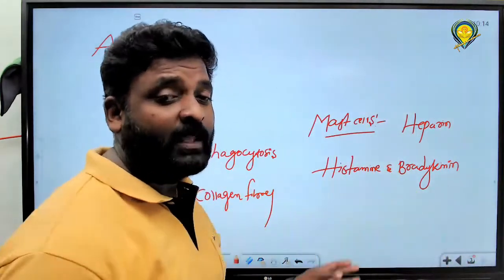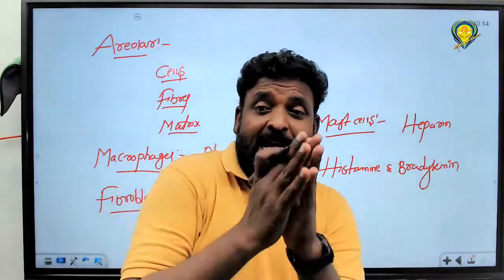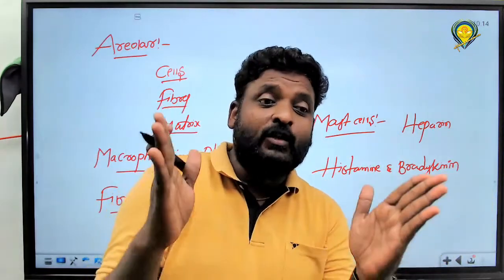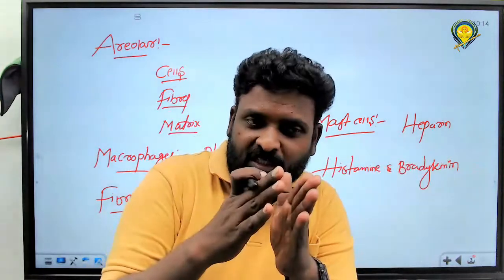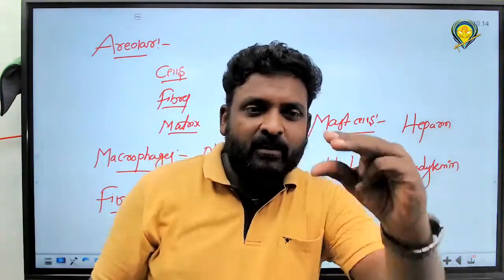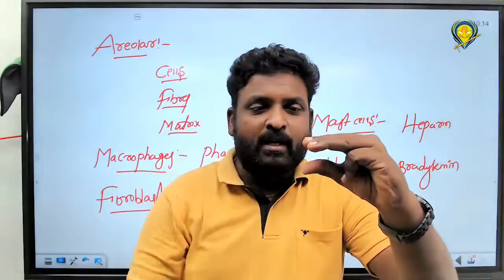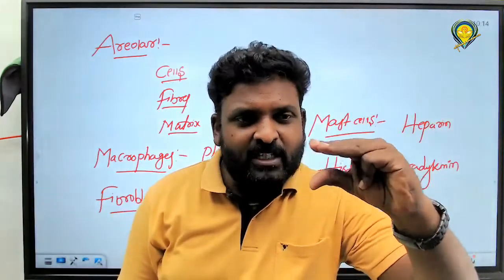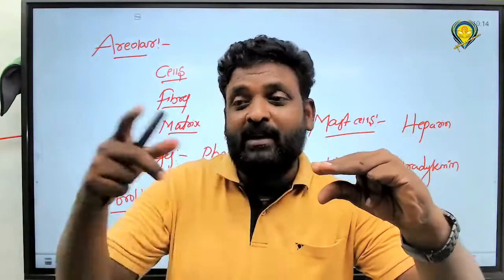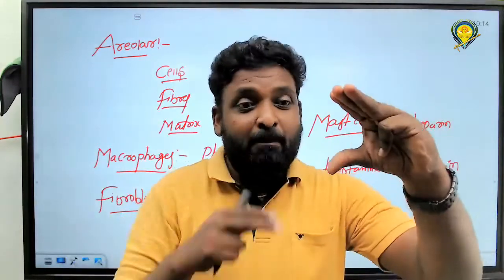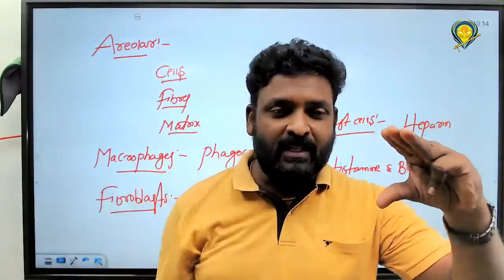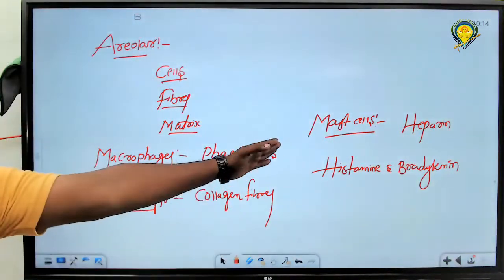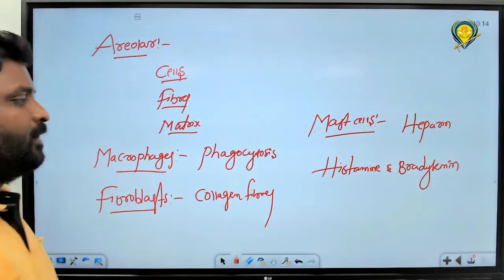Do you know the function of them? Vasodilator, vasoconstrictor. Just imagine it's one blood vessel. This is vasodilation. This is vasoconstriction. With vasoconstriction, blood pressure will increase. With vasodilation, blood pressure will decrease. BP will decrease and BP will increase, because these are secreted by the cells called what?